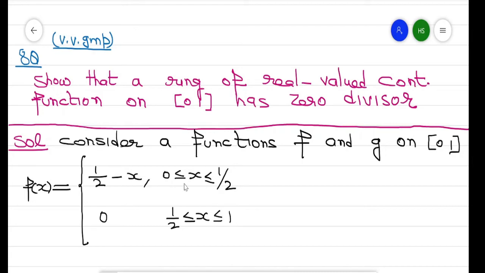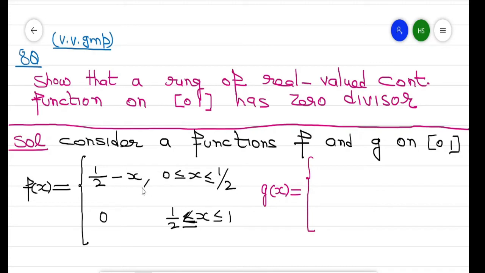So this is a function on [0,1]. Similarly, g(x) is 0 for 0 less than or equal to x less than 1/2, and x minus 1/2 for 1/2 less than or equal to x less than or equal to 1.